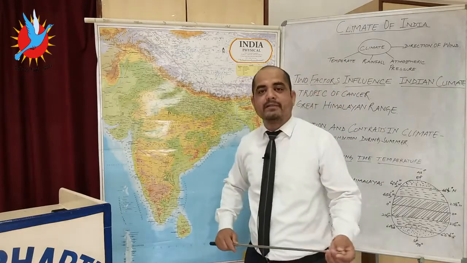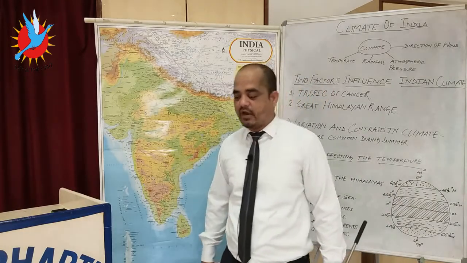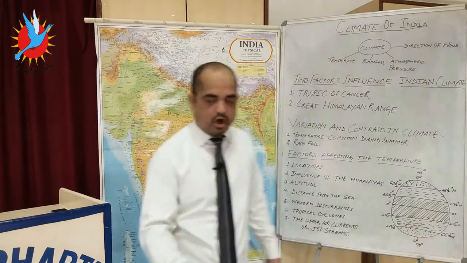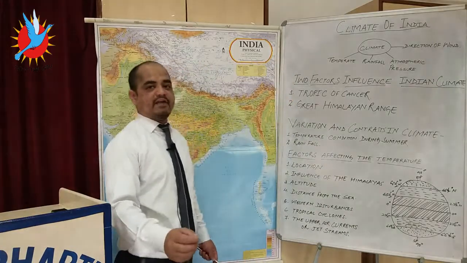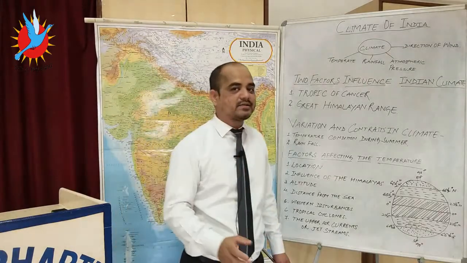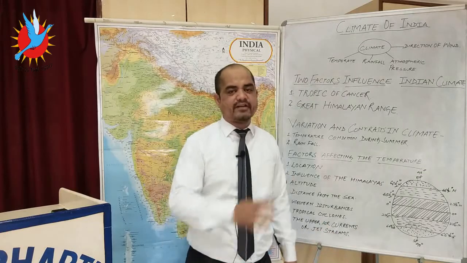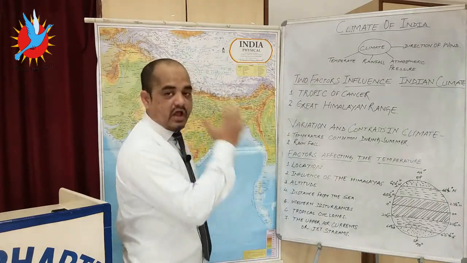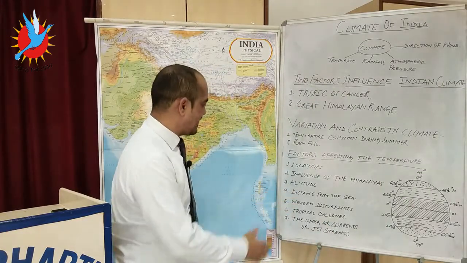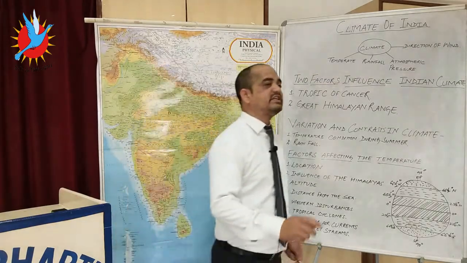What is the factor behind that? The factor is the altitude, the height, the elevation above the sea level. According to the measurement, for every 166 meters there will be a reduction of 1 degree Celsius in temperature according to the height, and that makes the difference over the mountain areas in comparison to the land areas.